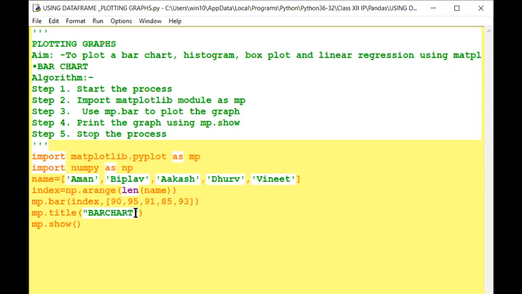Now I have to give the title of the bar chart. So mp.title. Title is a method which you have to enclose in a rounded bracket. In single or double quotation marks, you can write a chart name, but this will be the title. Now I have to show it. Whatever value I have assigned here, I want to display it with the show function, mp.show. I'm writing the show method here. Now I'm running this.